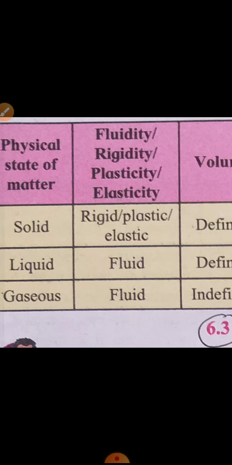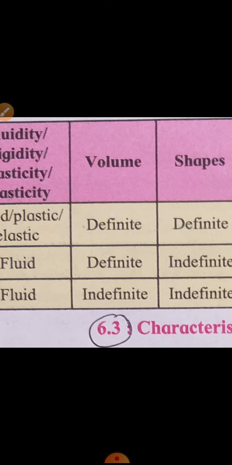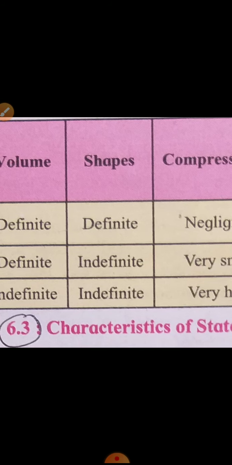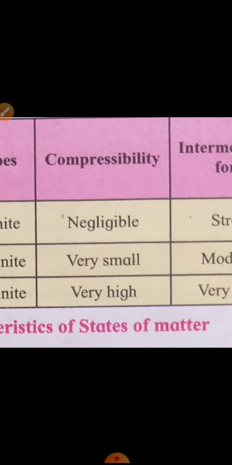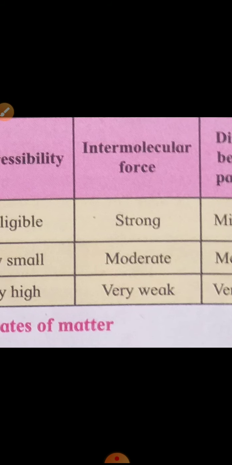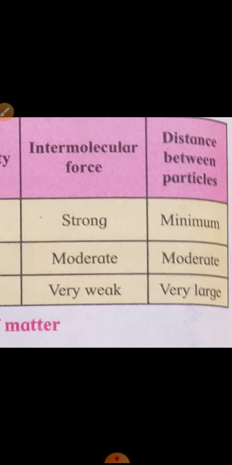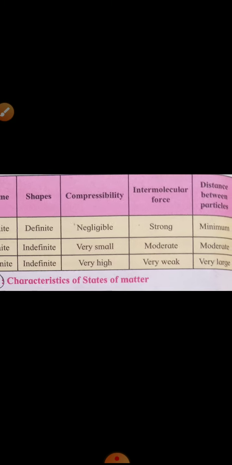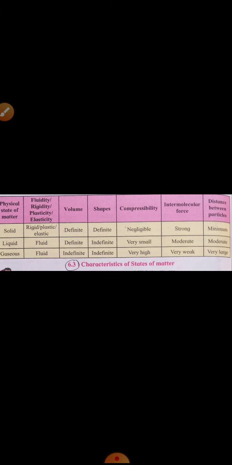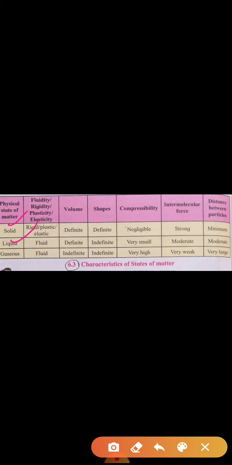Then third is the gaseous state. Property of gases: fluidity, they can flow. Volume: gases do not have definite volume. They do not have definite shape. Compressibility is very high. Like a balloon, when you fill the balloon, or air is filled into tire tubes by compressing, that is compressibility. Intermolecular forces are very weak in gases because the distance between particles is very large. So these are the characteristics of solids, liquids and gases.